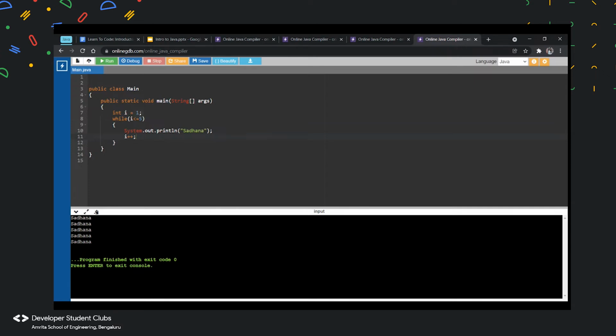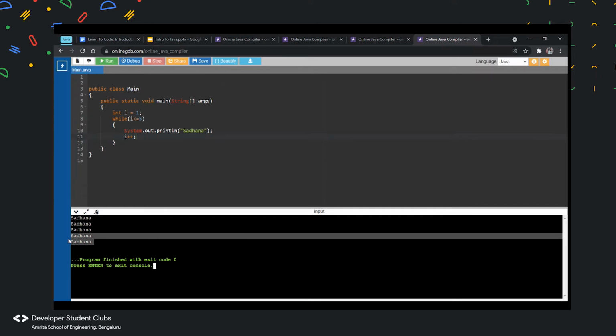So in the first iteration i is 1, it prints Sadhana, the first one, and then i becomes 2. 2 is still less than 5, so it prints another Sadhana. Then it becomes 3. 3 is still less than 5, it prints this. It becomes 4. 4 is still less than 5, it prints this. Then it becomes 5. 5 is equal to 5, so it prints this. Now it becomes 6. 6 is not less than or equal to 5, so it exits.